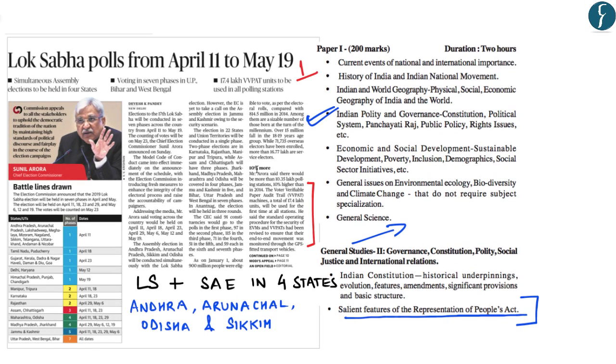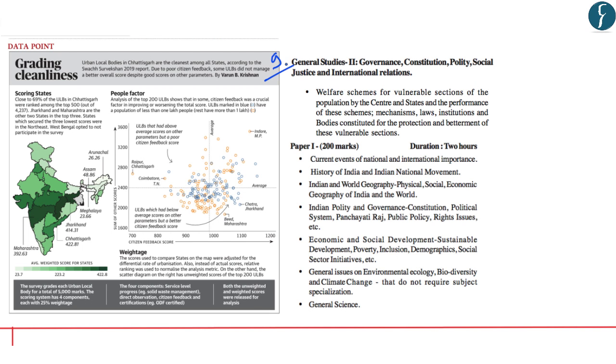So on this note, all these aspects which we have just discussed become very important. With this, let's move on to our next news discussion. The next news appears on page number 9 in the data point. It talks about grading cleanliness, where it mentions the Swachh Survekshan of 2019.